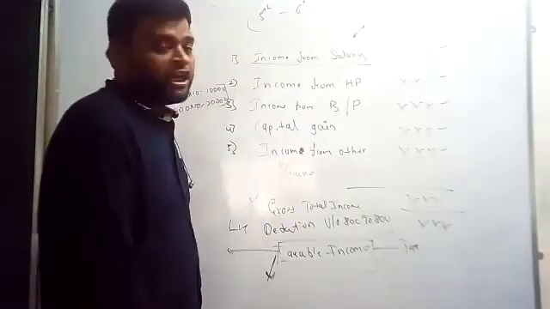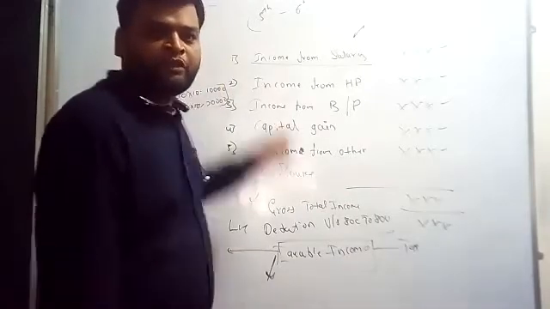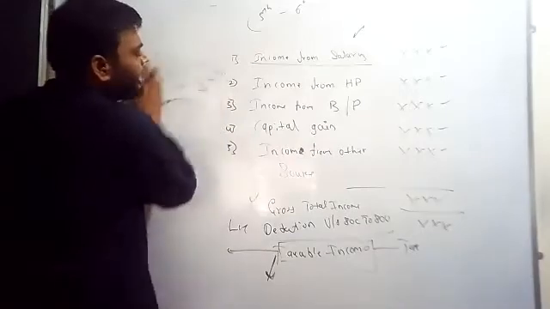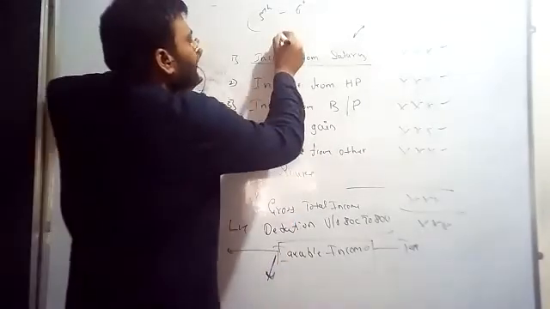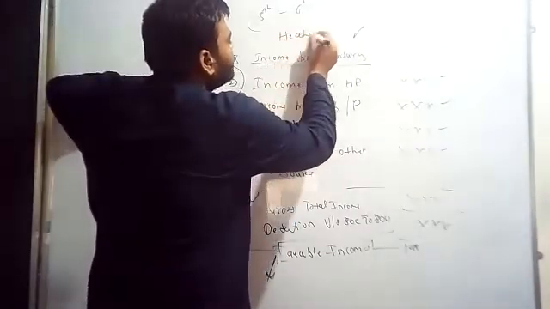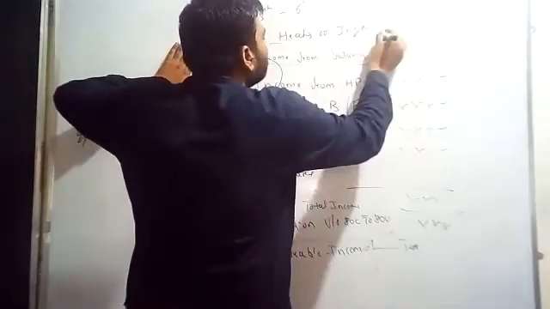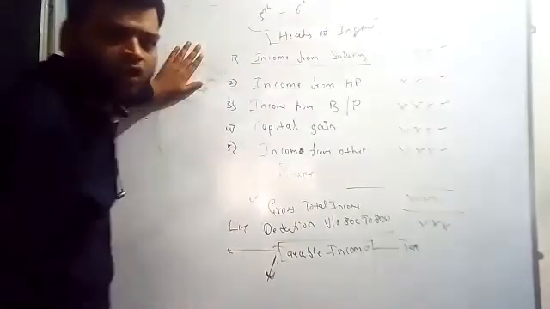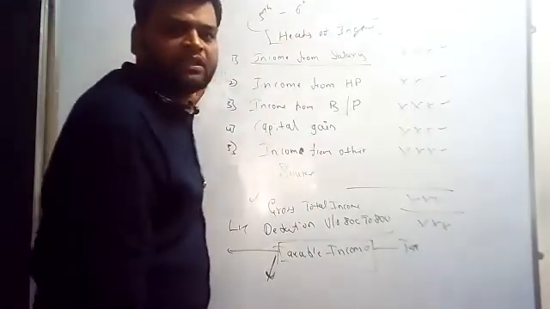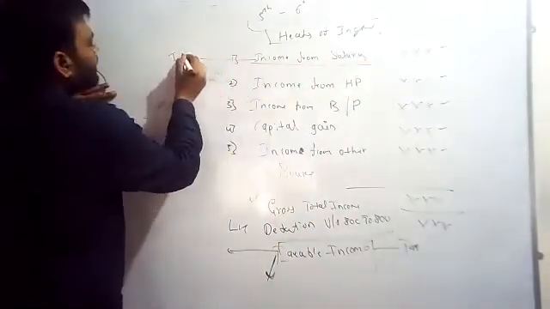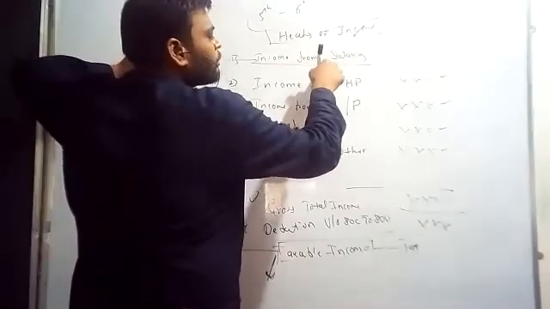Okay, in between we have five types of income. These are called heads of income. Income from salary should not be as per the raw data.